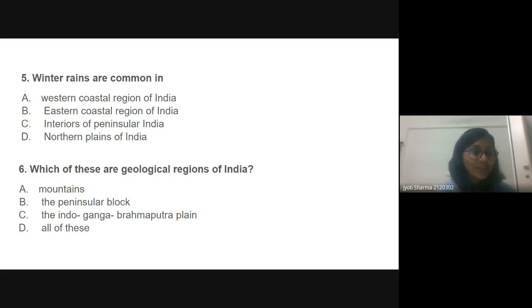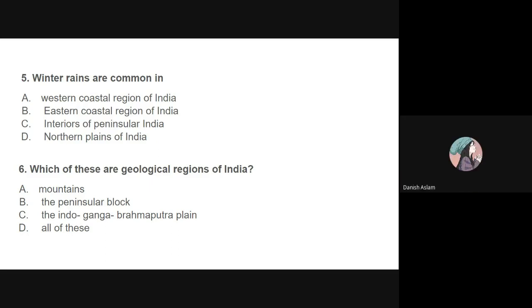The sixth question is, which of these are geological regions of India? Mountain, the peninsular block, the Indo-Ganga-Brahmaputra basin, all of these. All of these. Okay.